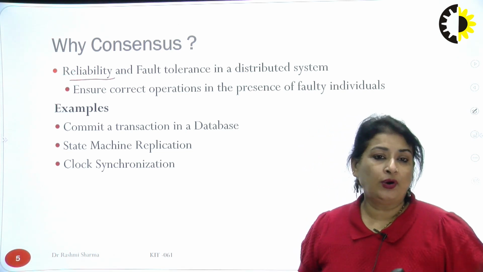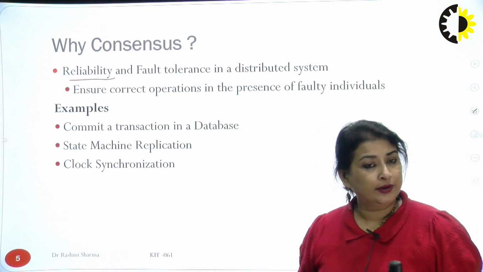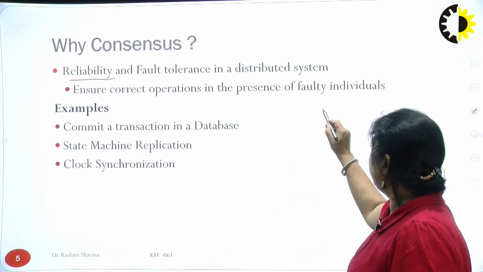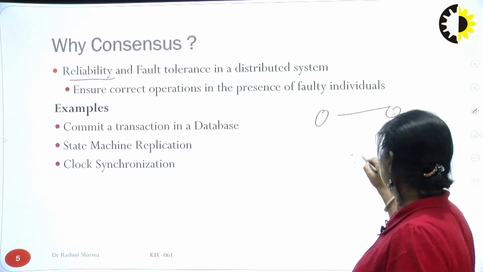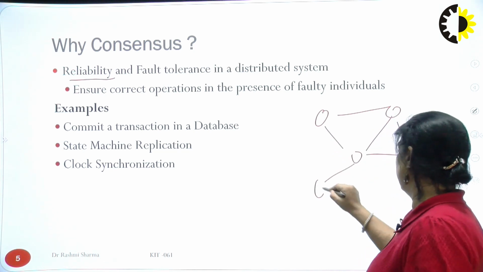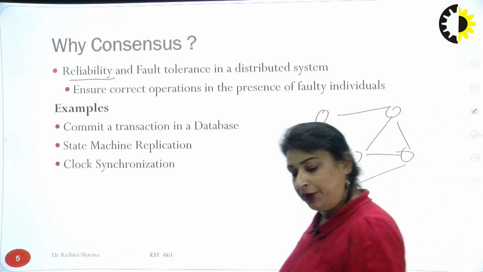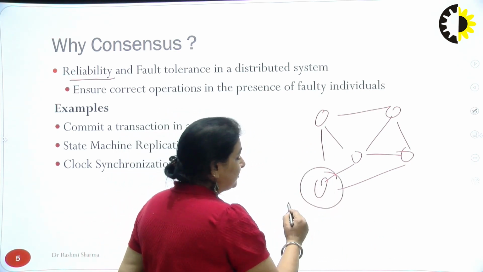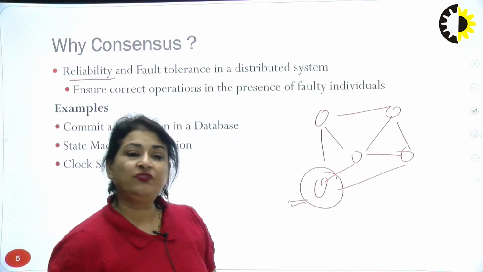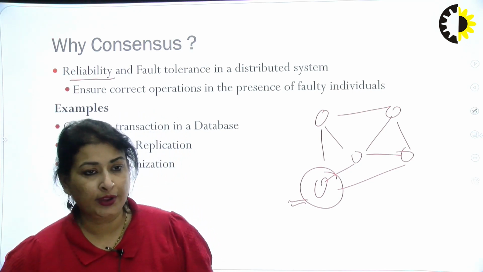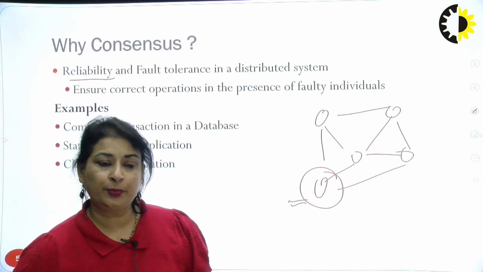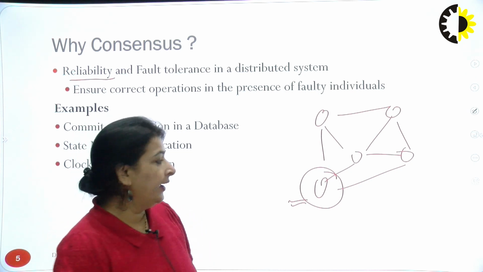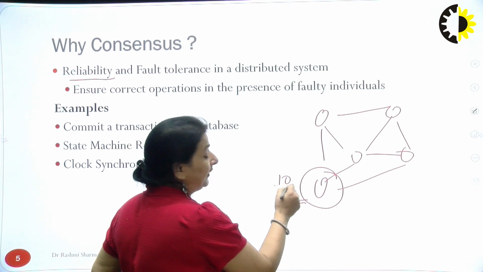Analyze the fault tolerance. What do you mean by fault? Some of the nodes in this particular network may become faulty. Assume that in this network, this node by chance gets into something fishy, and this node is ready to send some information which is malicious. Maybe it has to send a value of 10.